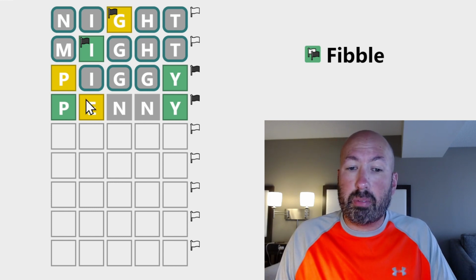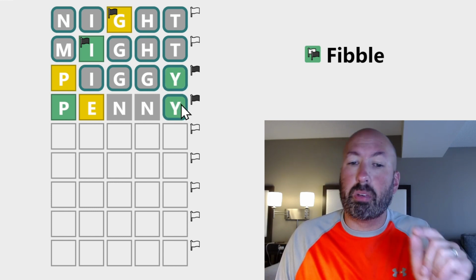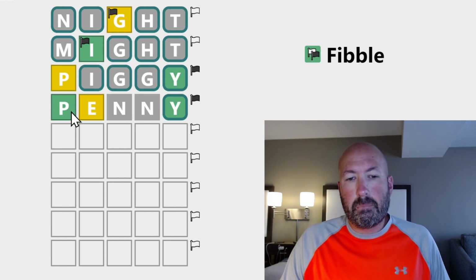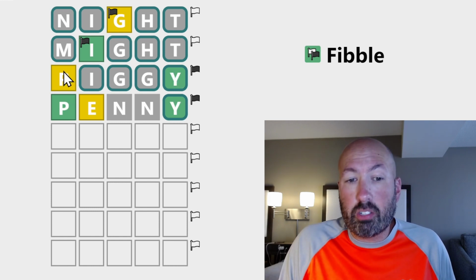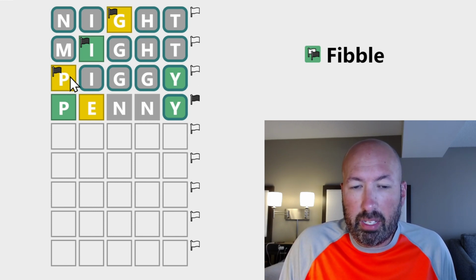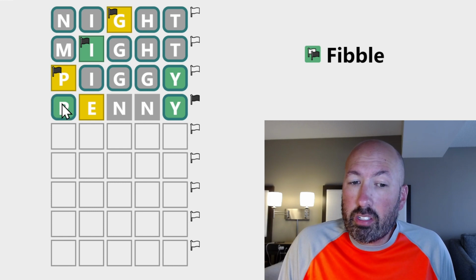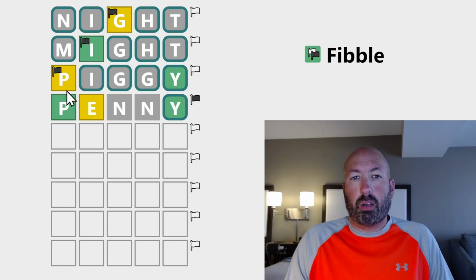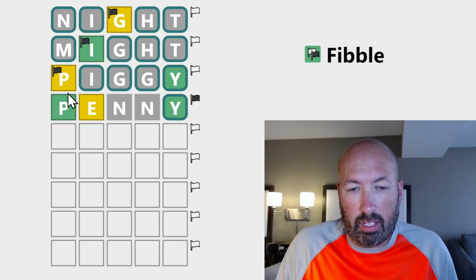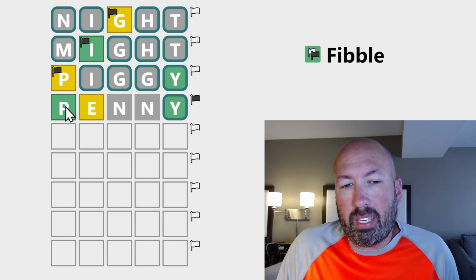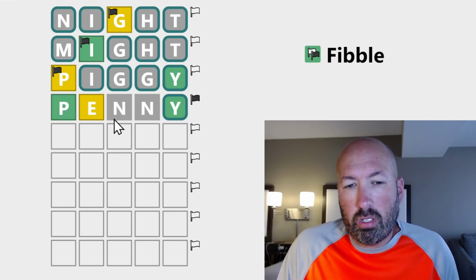And one of the two P's being a lie means that the Y's are true because the Y has to be true on one of the two rows, whichever row the P is the lie. And so the Y's being true means this has to be the lie. Because there's no other letter that can be a lie in piggy. Now, that doesn't mean that this one is true. They could both be lies, and it could be gray. But we know the yellow P is a lie. I'm going to work off the assumption that the green P is true.